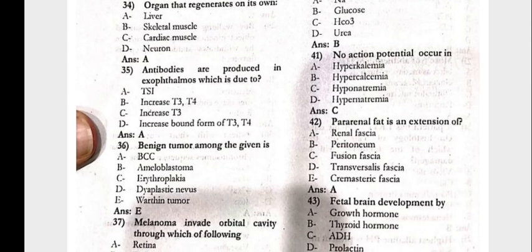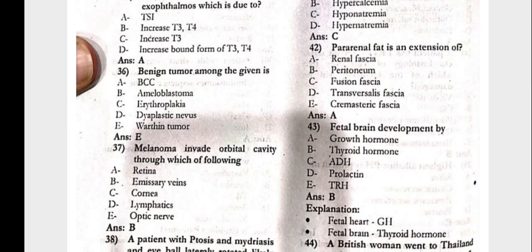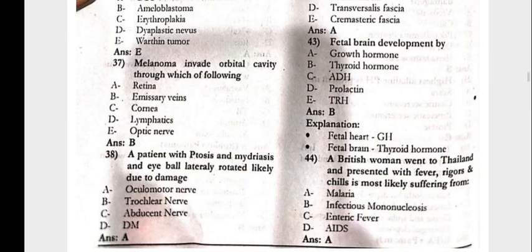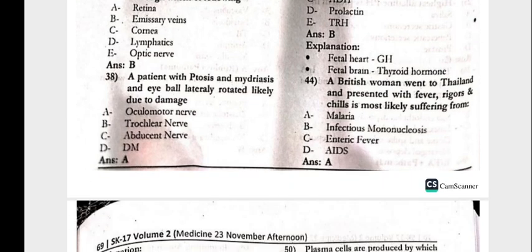35, the antibodies are produced in exophthalmos which is due to TSI. 36, the benign tumor among the given would be the Warthin's tumor. 37, the melanoma invades orbital cavity through which of the following, the vortex veins. 38, the patient with the ptosis and the mydriasis and the eyeball laterally rotated, likely due to the damage of the oculomotor nerve.